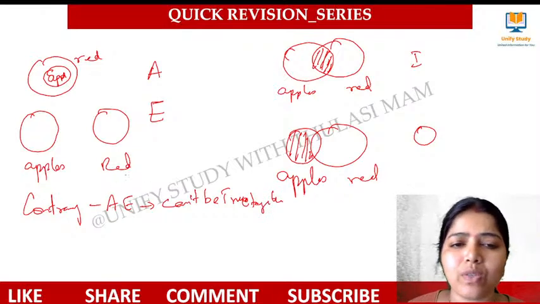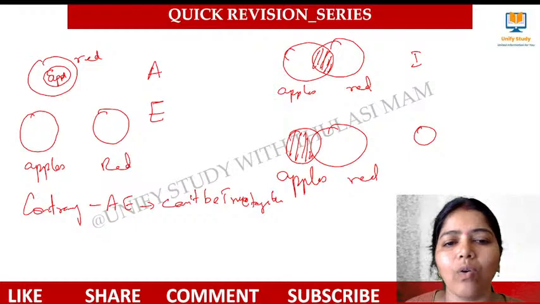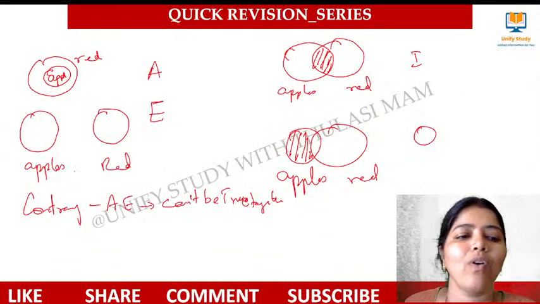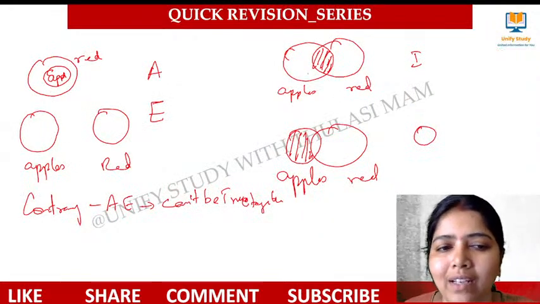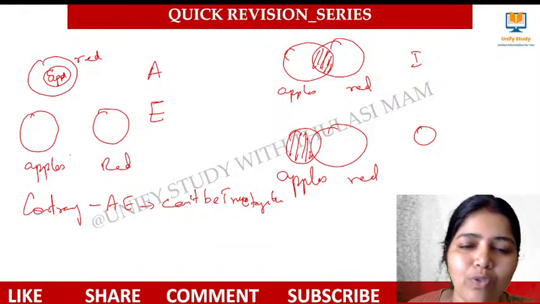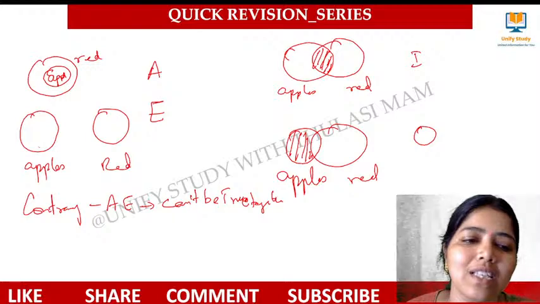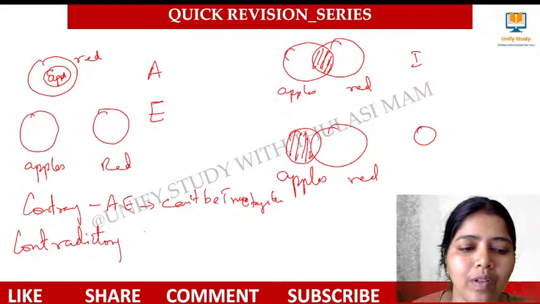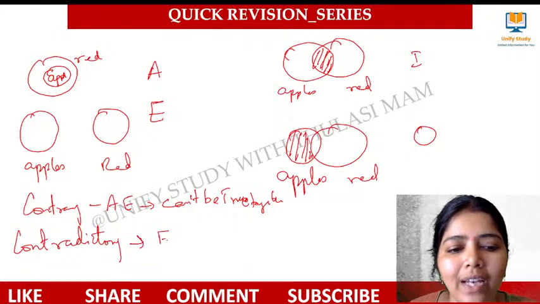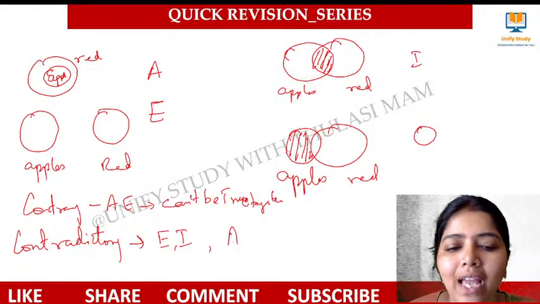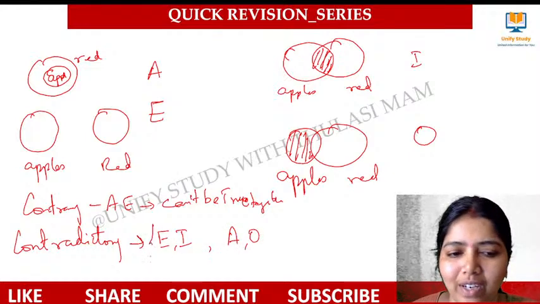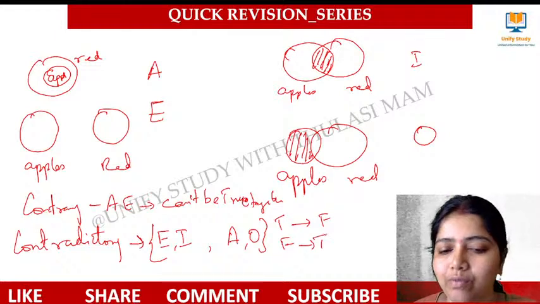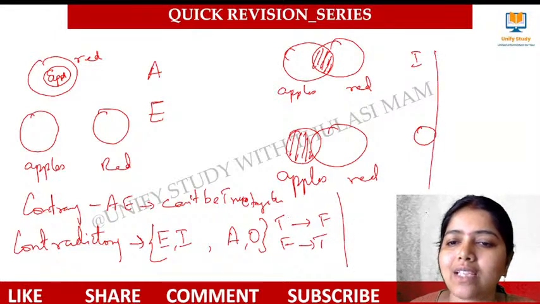And very easy to remember is this: A type and O type sentences, E type and I type. How, ma'am? Take this one. If I say no apples are red and I'm saying some apples are red, will it be true together? If one is true, then definitely the other should be false, and that we call contradictory. Which statements will be contradictory? E type statement and I type statement will be contradictory. A type statement and O type statement will be contradictory. Clear? If one is true, the other will be false. If one is false, the other will be true. Clear? Yes, very good.